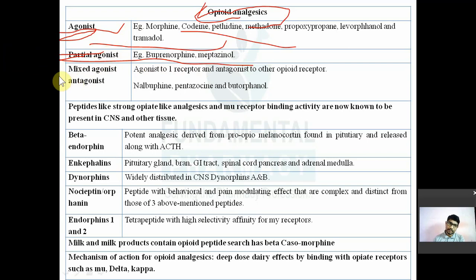Okay. Then the next class is known as mixed agonist-antagonist. That means these kinds of drugs have agonistic property with one receptor and antagonistic property with the other opioid receptor. How many opioid receptors are there? I already told you: mu, kappa and delta. If a drug is an agonist at mu and an antagonist at kappa, we call it a mixed agonist-antagonist. So for example, agonist to one receptor and antagonist to another receptor, like nalbuphine, pentazocine and butorphanol. These are the three drugs known as mixed agonist plus antagonist.